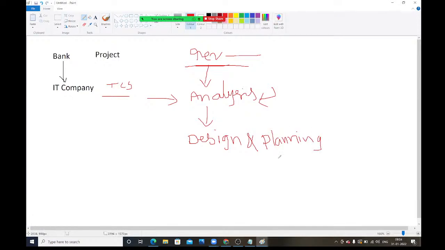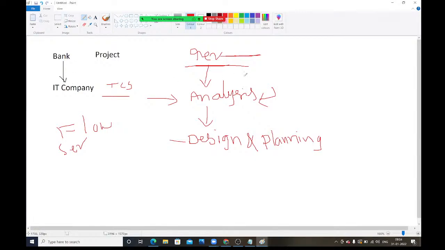In this designing and planning phase, some senior developers are involved. They will create some diagrams, flow diagrams, sequence diagrams, some graphical things. First, TCS should gather the requirement from this bank.